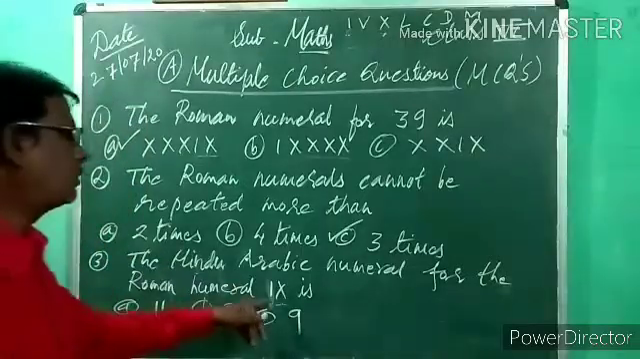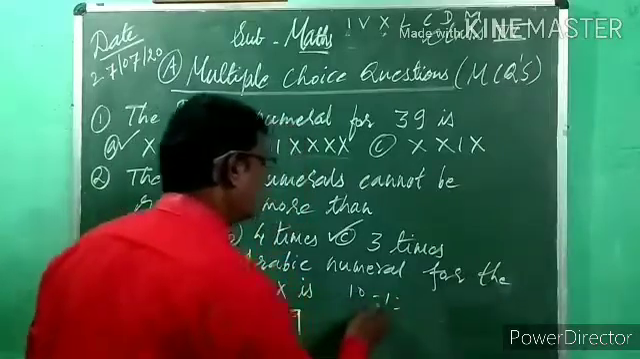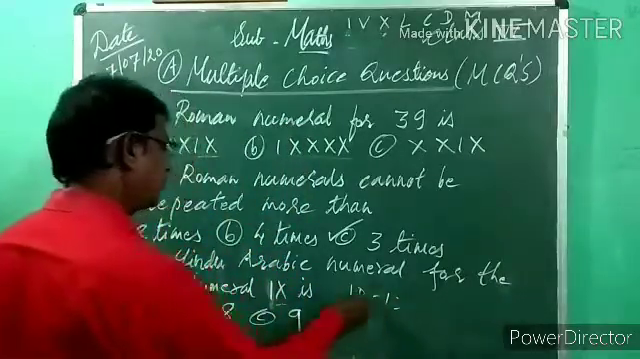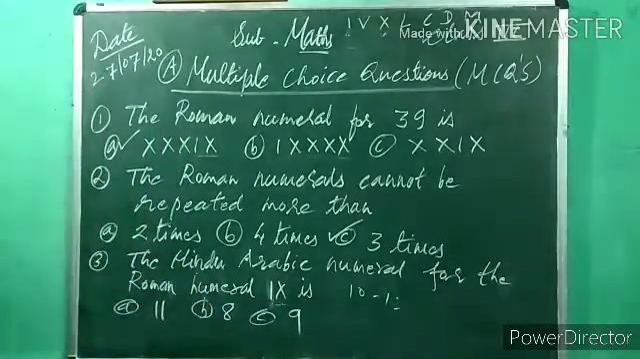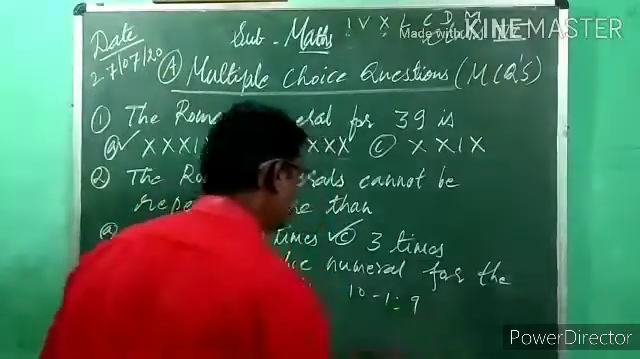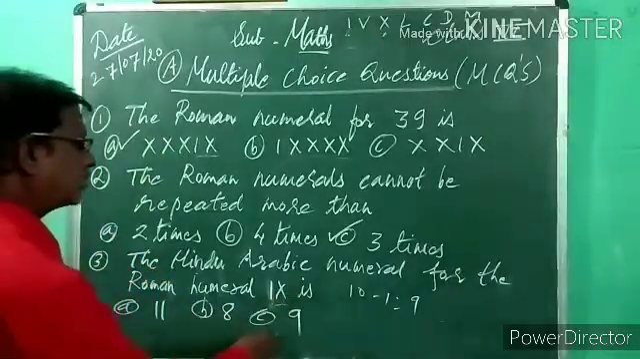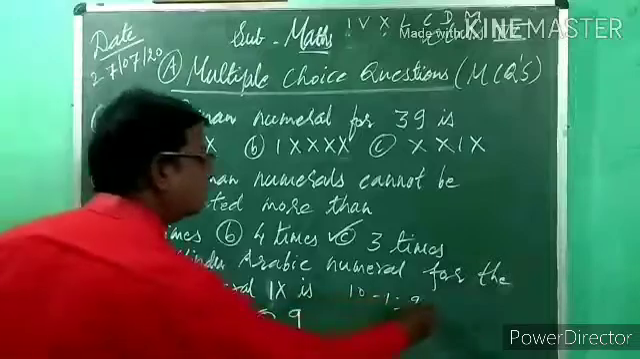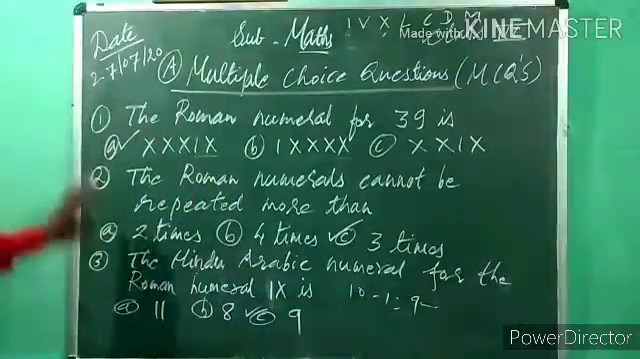Now the value of X is 10. The value of I is 1. 10 minus 1. Why do we have to do minus, not plus? Because this Roman numeral is present where? On the left hand side. That's why 10 minus 1 is 9. So is the value of IX 11, 8 or 9? 9. So what answer are we writing here? 9. So put a tick for C. Understood? Note down this one.